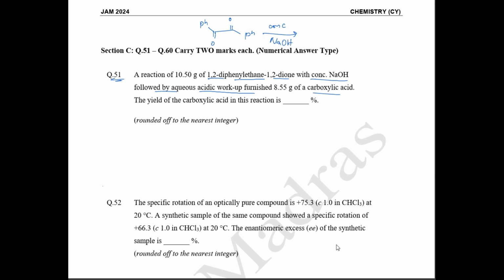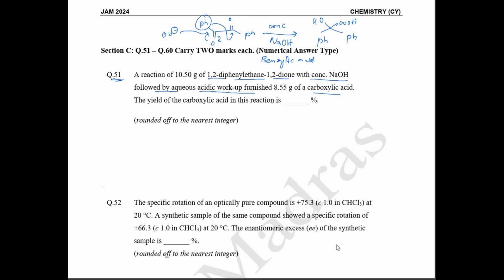So this is nothing but your benzilic acid rearrangement reaction. Okay, benzilic acid rearrangement reaction. So simply, OH minus will first add to one of the carbonyl groups and thereby it opens up the reaction. Further, this group will fall back and this entire phenyl group will be migrated to the other carbonyl group. Okay, so that is what happens. So you will get the product as phenyl, and then you'll get the carboxylic acid group like this. If you mix up the reaction, you will miss the whole question also.